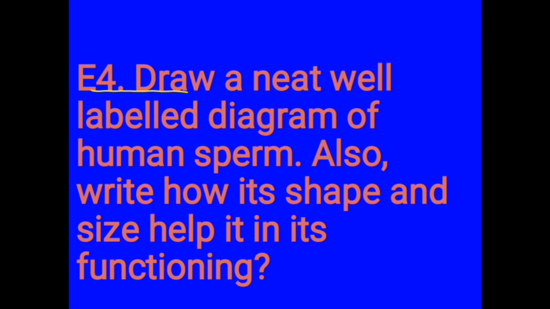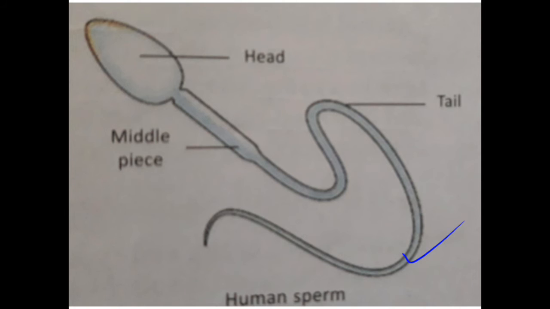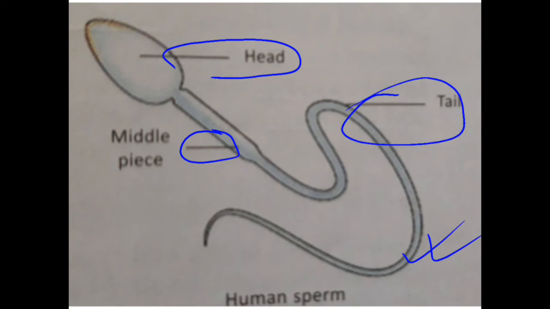Question E4. Draw a neat, well-labeled diagram of human sperm. Also write how its shape and size help in its functioning. This is the diagram of human sperm. This is the head part, the middle part and the tail.